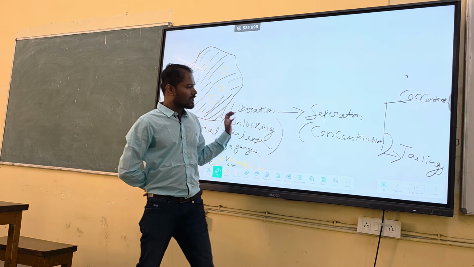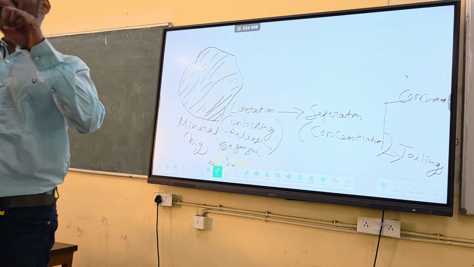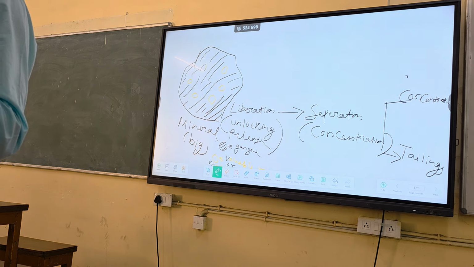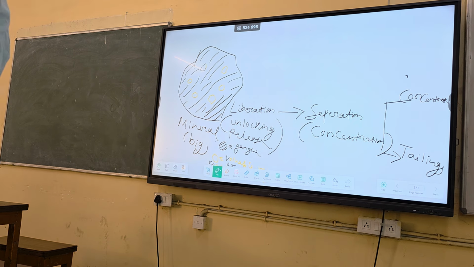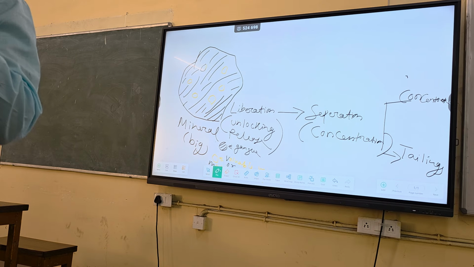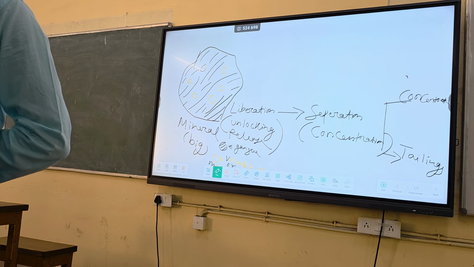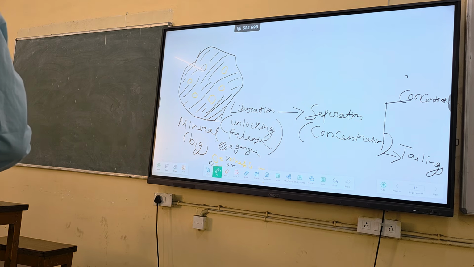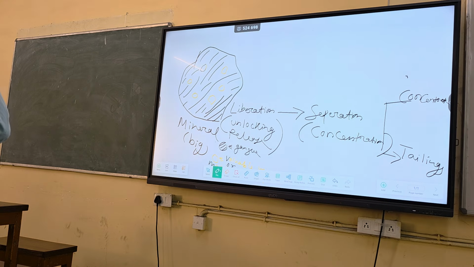Okay, fine. Suppose I do only crushing. This is a very important question. I will do only crushing. I will not go for grinding. Crushing means the particle size is still bigger, right? Grinding means it is very fine, some micrometer size maybe. Crushing means maybe centimeter size. Listen carefully. Crushing means centimeter size. Grinding means micrometer size.